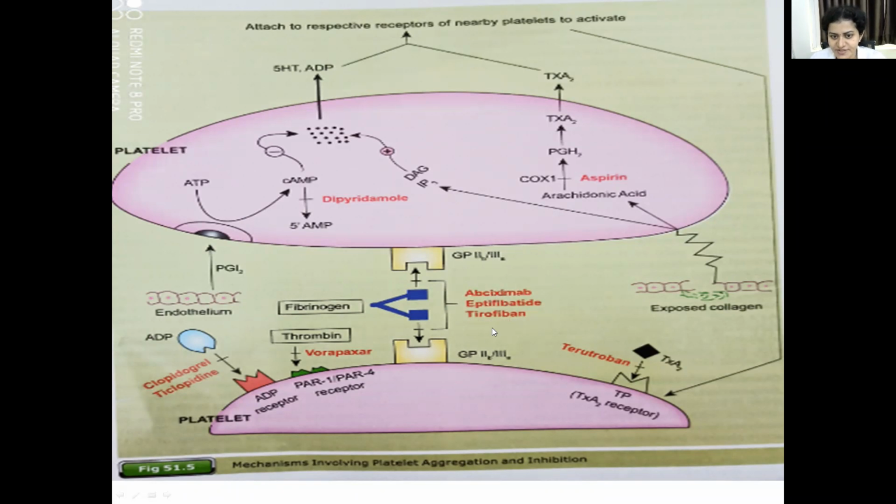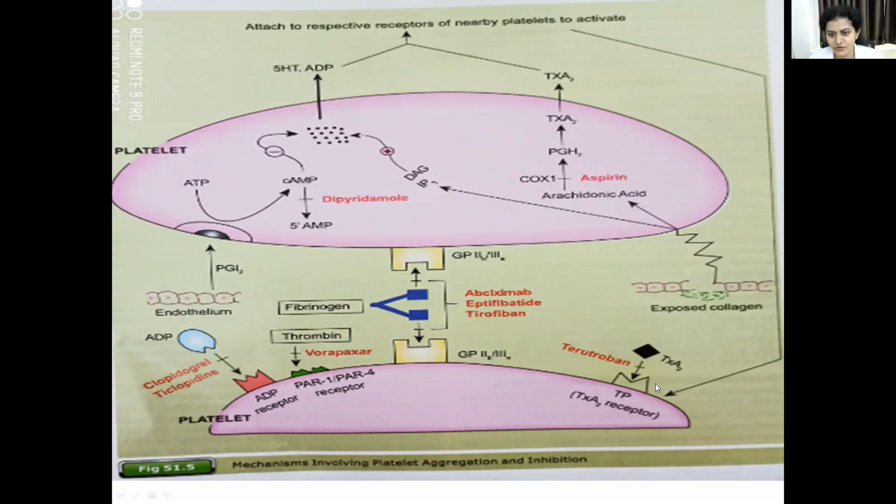These are the 3 drugs which act as glycoprotein 2B3A receptor antagonists. So it prevents the fibrinogen binding to this receptor, and in this way there will be no cross-linking of fibrinogen and no formation of the platelet clumps.